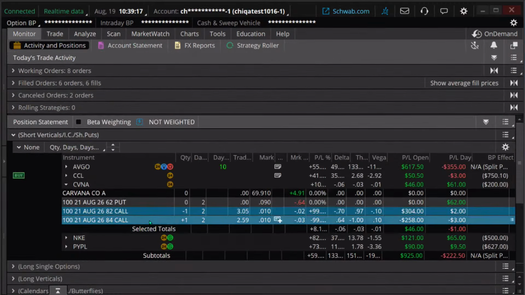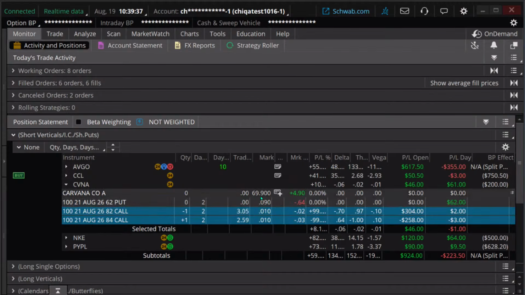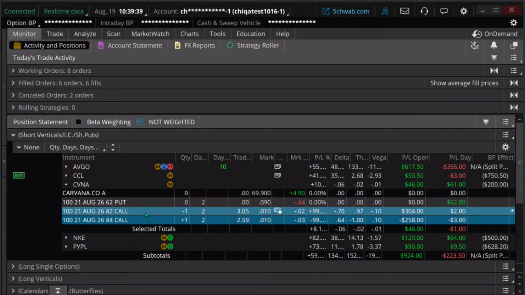Let's just look at this. There's hardly any value in this call spread right now. So buying it back, really, it may be something where we just let it expire. A couple days, it's going to go out of the portfolio, barring the stock goes way up. The stock right now is about $70. Our short call is 82.